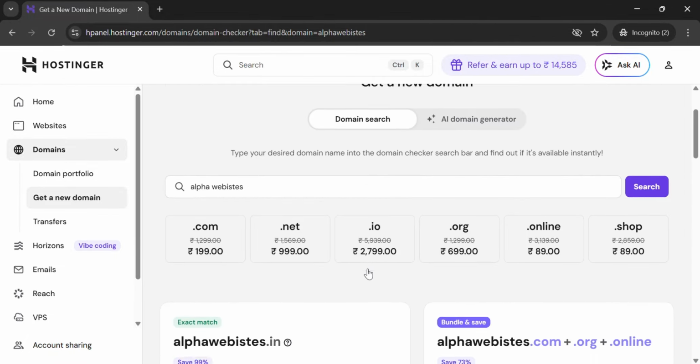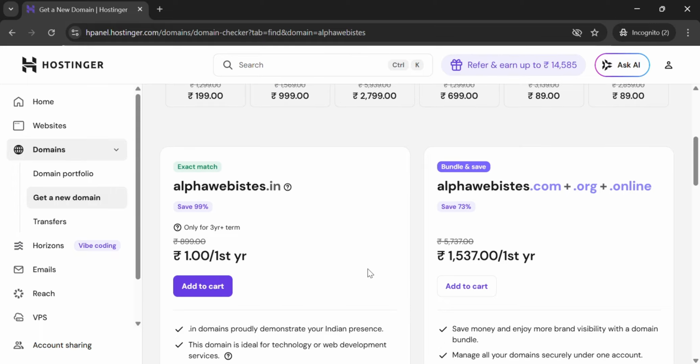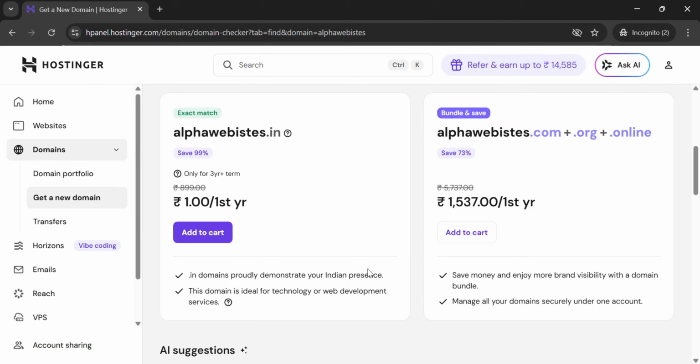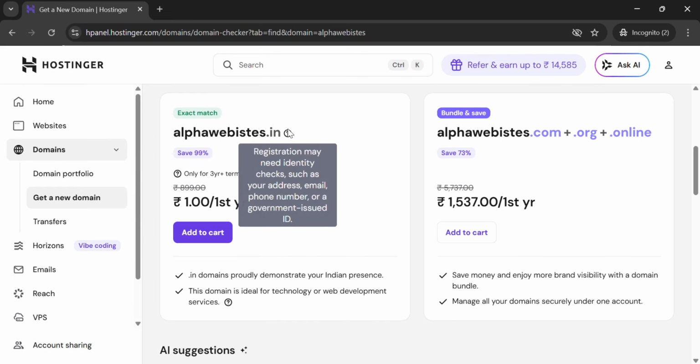If you ask me what the difference is between .in and .com and .net, it is based on global positioning. If you purchase alphawebsites.in, or any domain with the .in extension, your visibility will be more in countries like India.